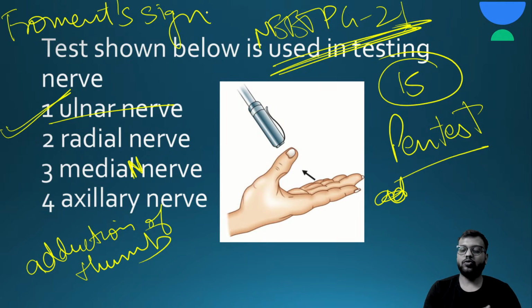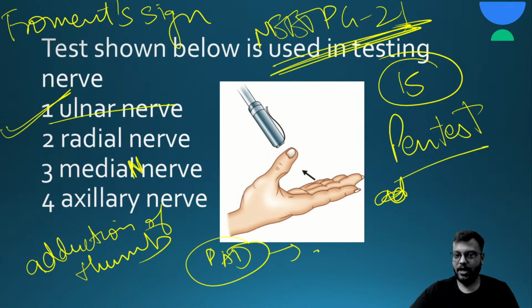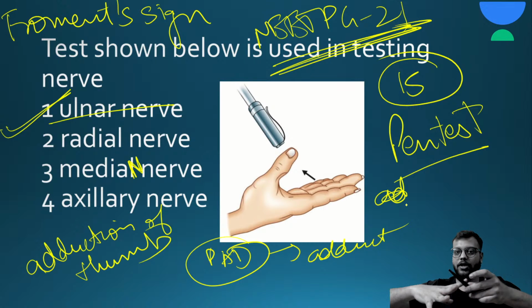And also to test the interosseous muscles, you have a card test. Okay, you need to remember PAD, that is palmar interossei does the adduction. So to test the palmar interossei, you put a card and try to hold the card.